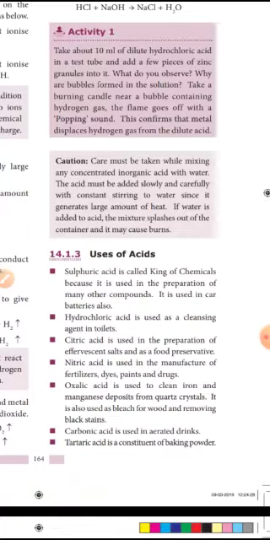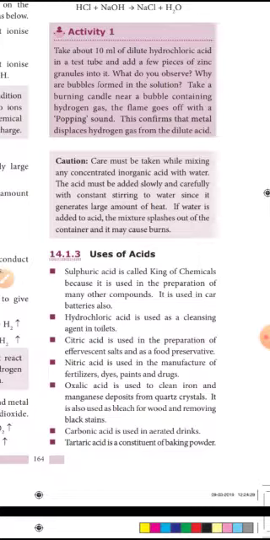Hydrochloric acid is used as a cleansing agent in toilets. Citric acid is used in the preparation of effervescent salt and as a food preservative, for preserving food. Nitric acid is used in the manufacture of fertilizer. Fertilizer means we know NPK. Fertilizer, dyes, paint, trucks: in the preparation of these, nitric acid is used.